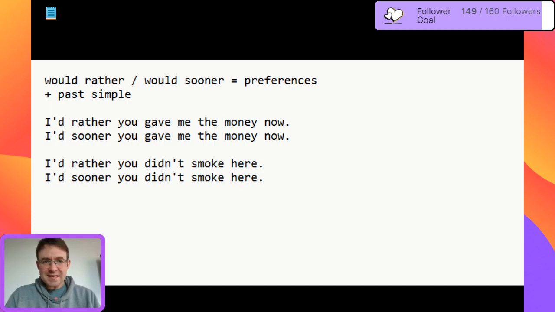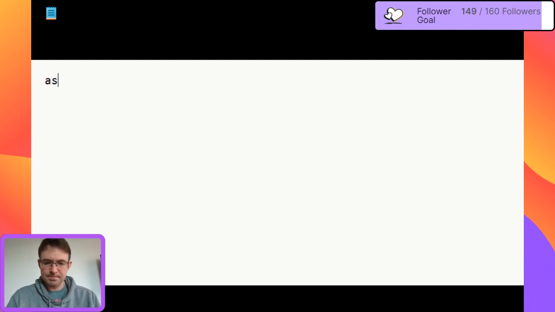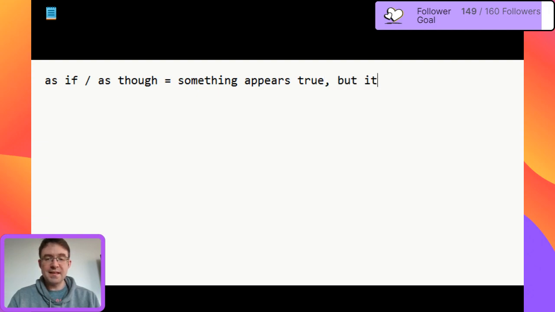And the last kind of typical use of this past simple is when we have a use of as if and as though. So we use these constructions to show that, let's put this into the text first. So as if and as though. We use this construction to show that something appears true, but it is not the same as reality.